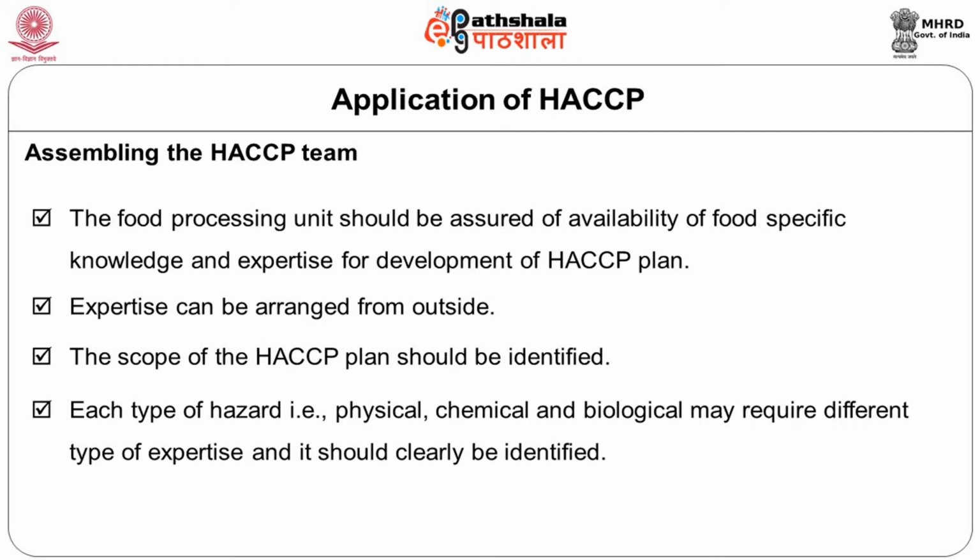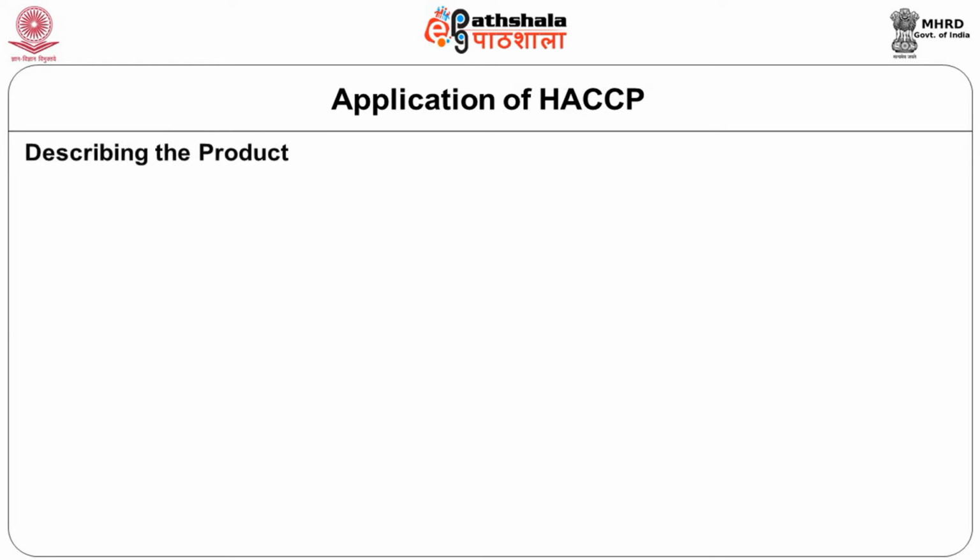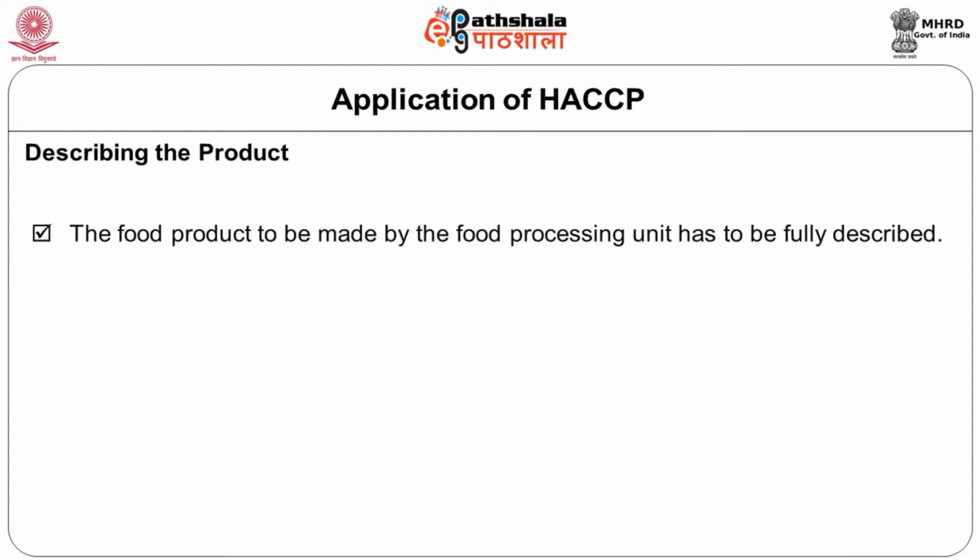So the first thing you are supposed to do is see whether you have that team. It is not necessary that the entire team is present in your own unit. You can take an expert from outside also. The ultimate objective is to see that you have all the people who can address all the issues with the HACCP. Then once you assemble a HACCP team, you describe the product.